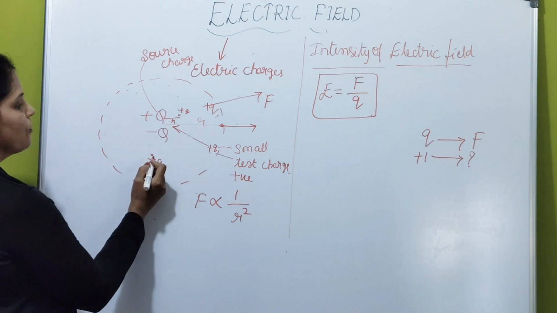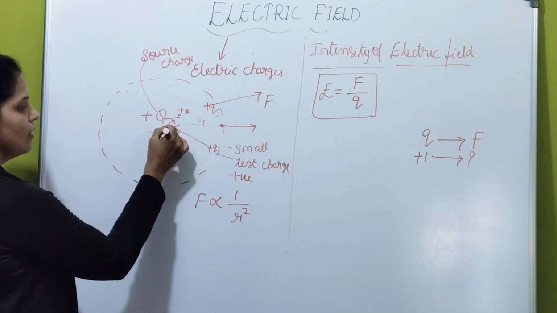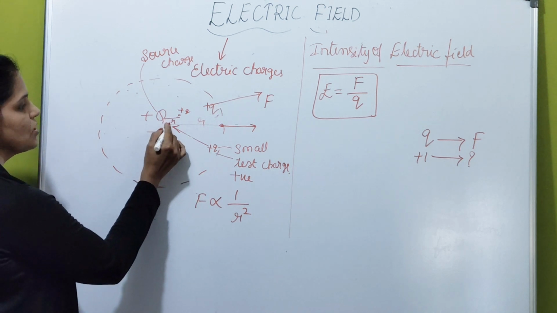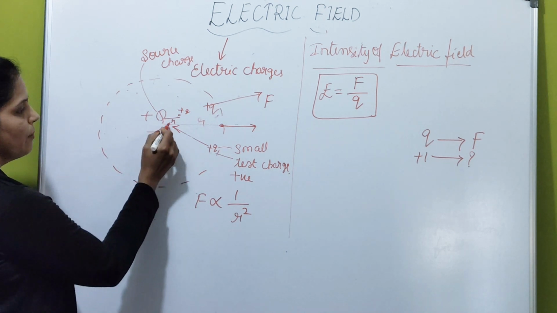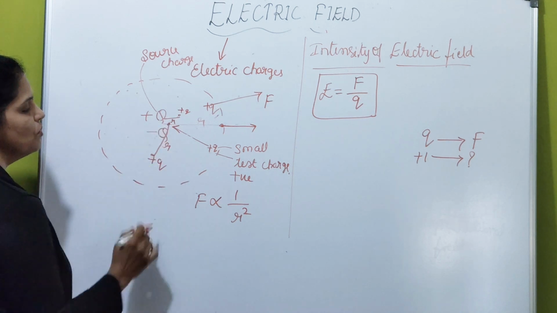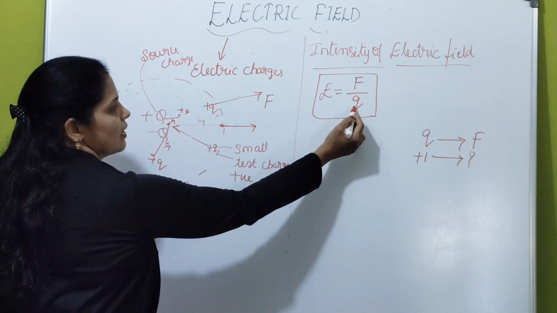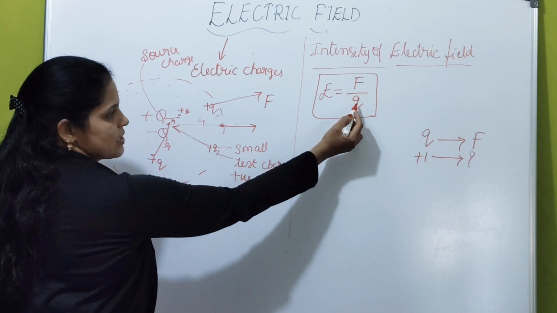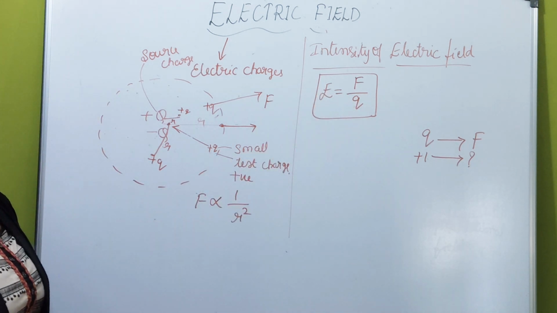If you want to find the electric field here, you just imagine a test charge and measure the distance between the source and this point. Measure the distance between these two, and to calculate the force, force per unit positive test charge gives the electric field. Is this clear, student?